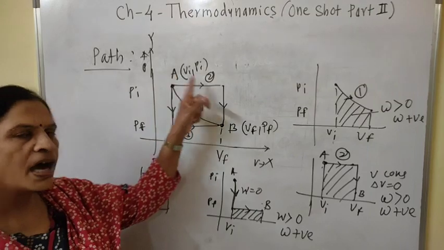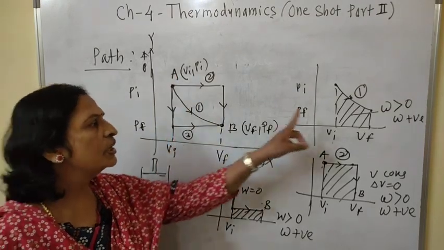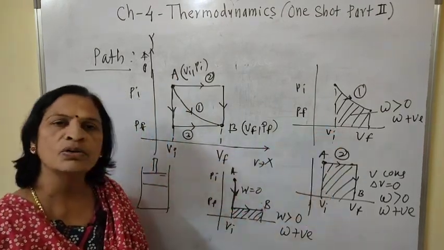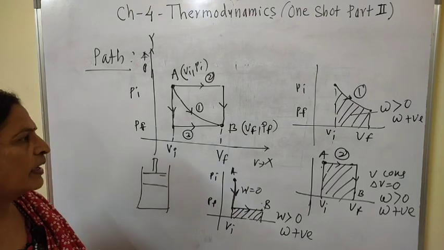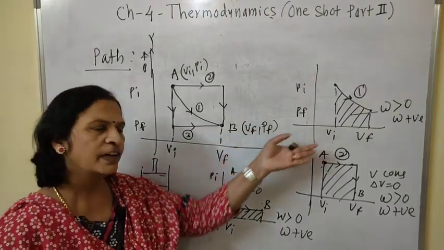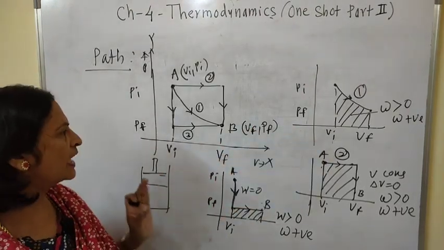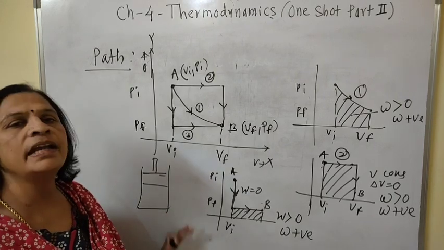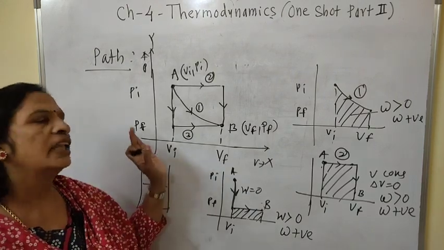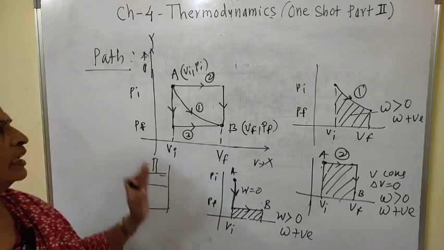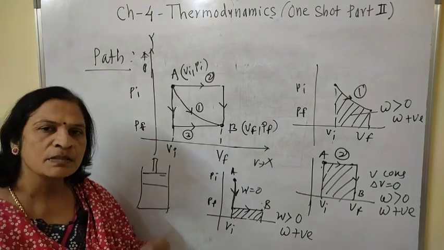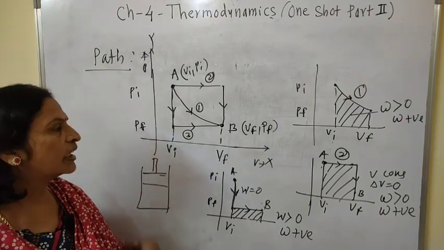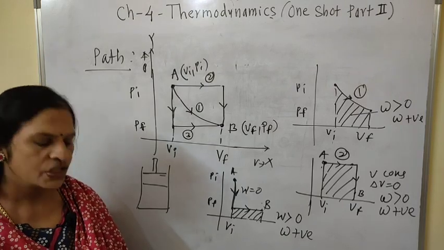As the path goes on changing, the value of work done goes on changing. Work done is different in these 3 different cases, and therefore we can prove that work done is a path function. It depends on path. As path goes on changing, work done also goes on changing.